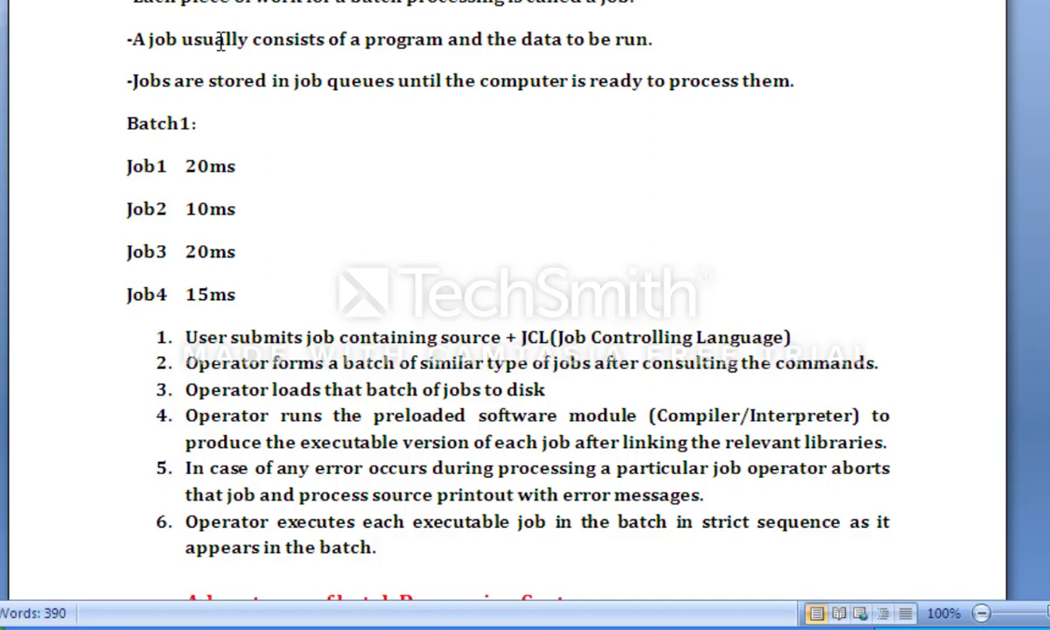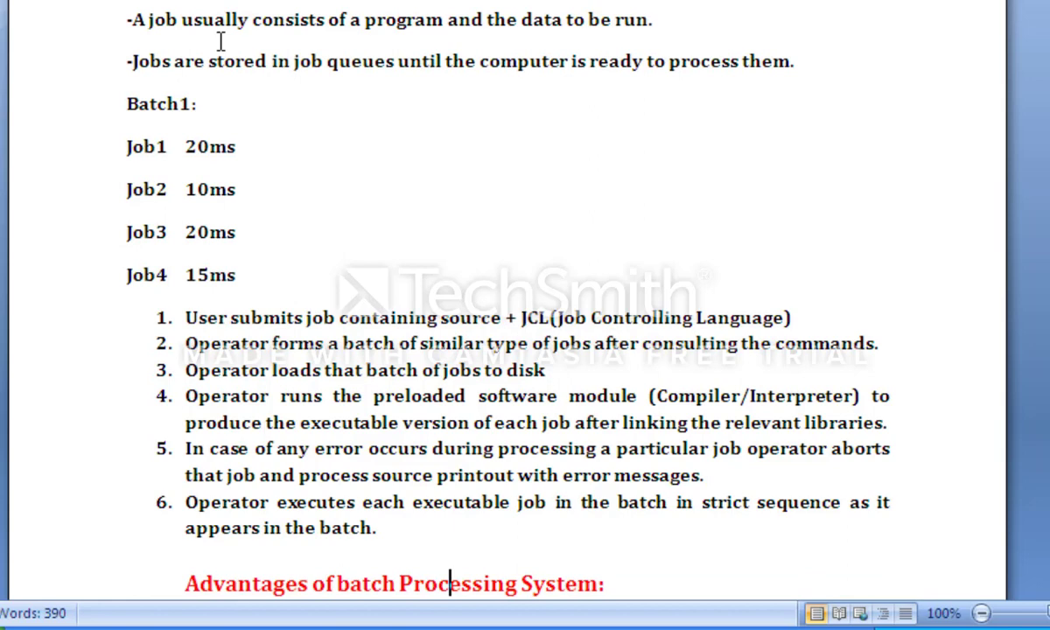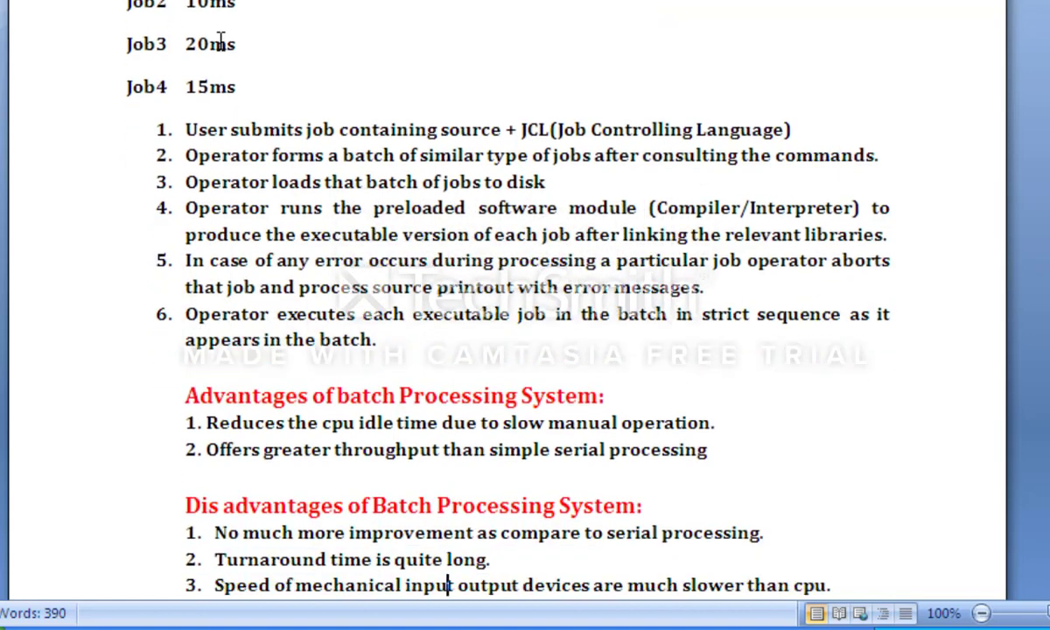There are some advantages of the batch processing system. First, it reduces CPU idle time due to slow manual operation. Second, it offers greater throughput than simple serial processing. There are 2 advantages.